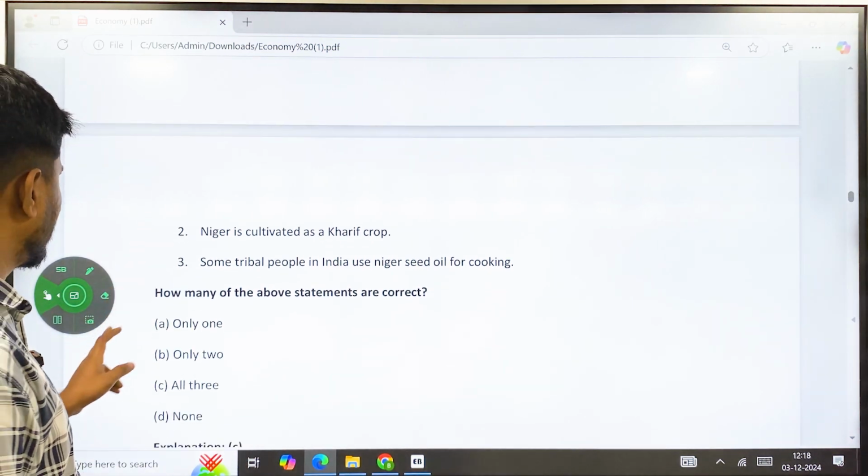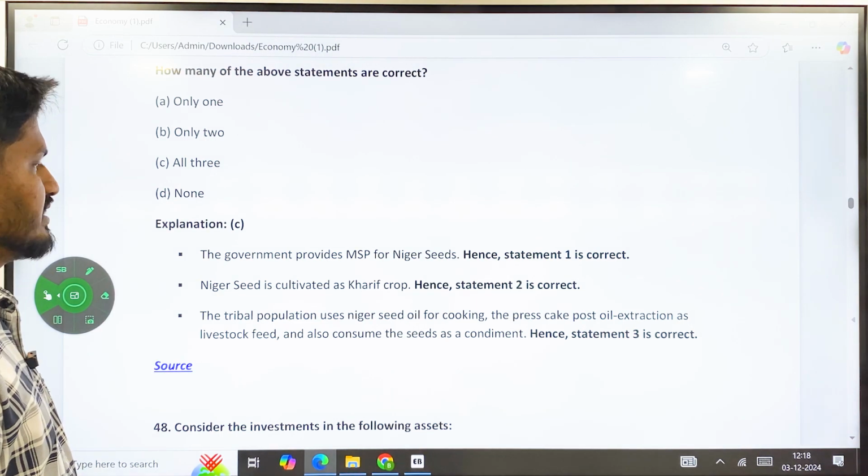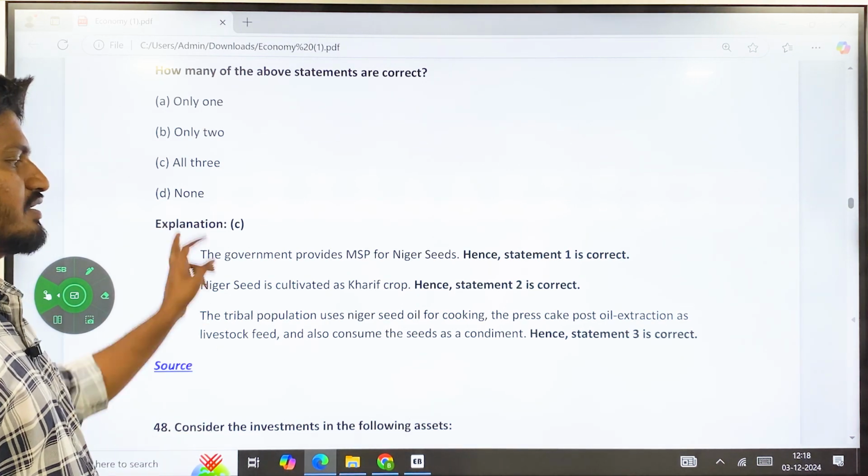So here the answer is C, all the three. MSP for Niger seeds, the statement is correct. It is cultivated as a kharif crop, and the tribal population uses the seed for cooking, the press cake, post oil extraction, as livestock feed, and also consumes the seeds as a condiment.